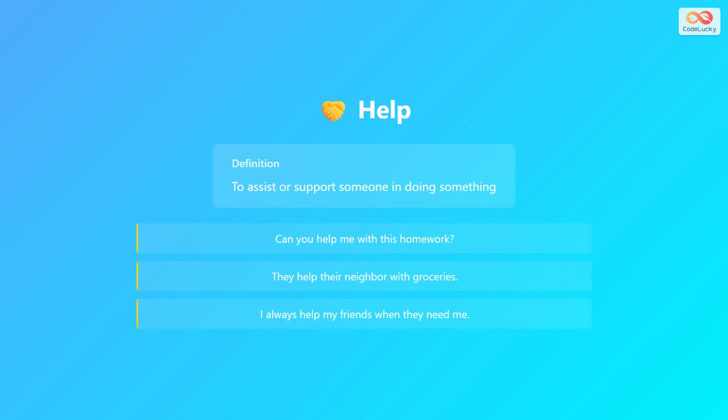The third verb is help. Help means to assist or support someone in doing something. When we help, we give support to others. For example, can you help me with this homework? They help their neighbor with groceries. I always help my friends when they need me. The "-s" is added when we use it with he, she, or it.